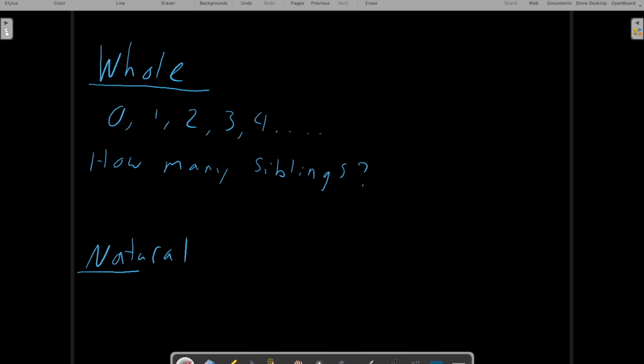Very closely related to the whole numbers are the natural numbers, which are just going to be the whole numbers without 0, okay? Otherwise, the sets are identical.